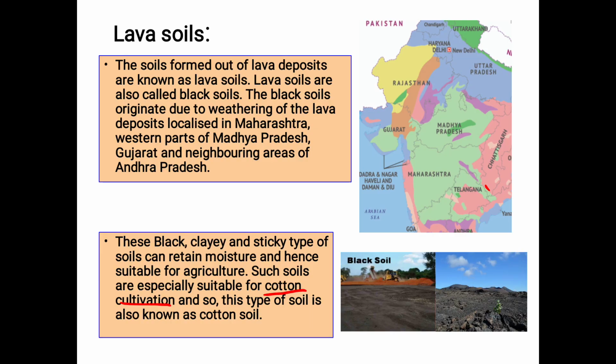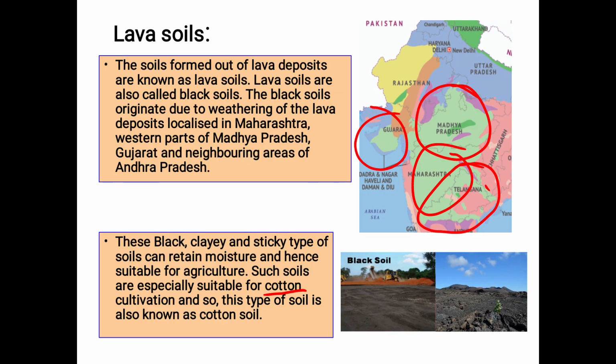So what soil is suitable for cotton cultivation? Then it will be black soil. And where are black soils found? They are found in Maharashtra, the western part of Madhya Pradesh, Gujarat, and some part of Andhra Pradesh and Telangana, you can say.